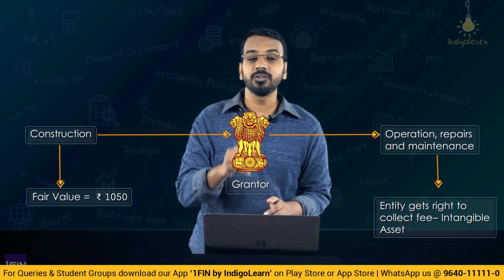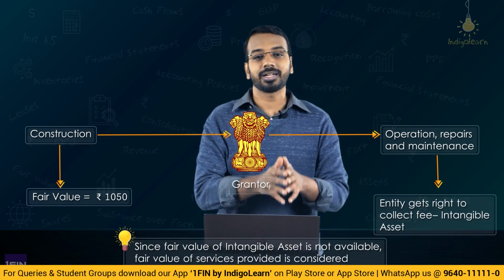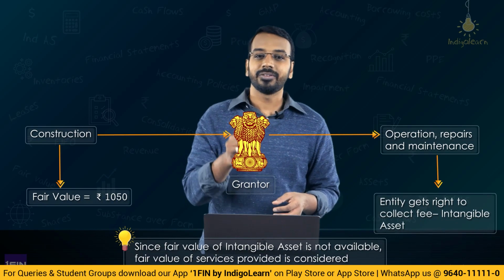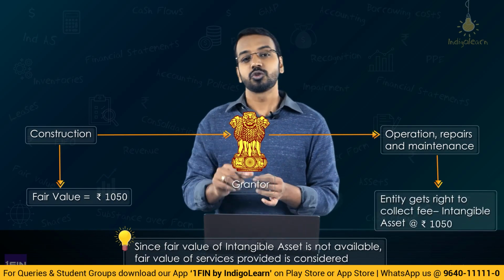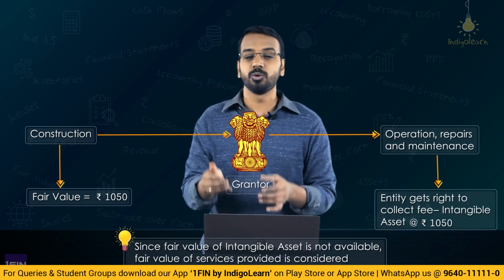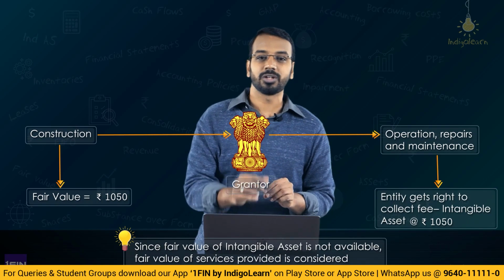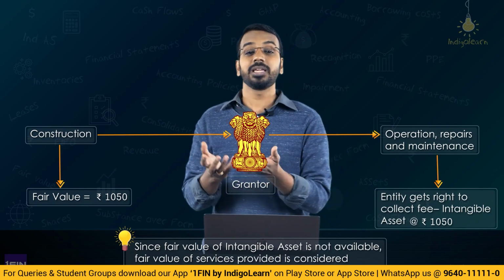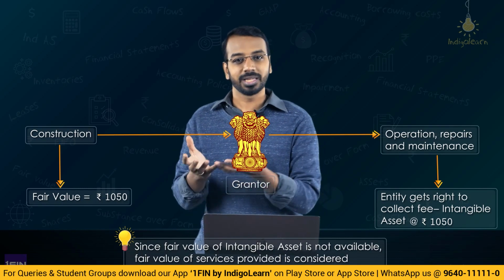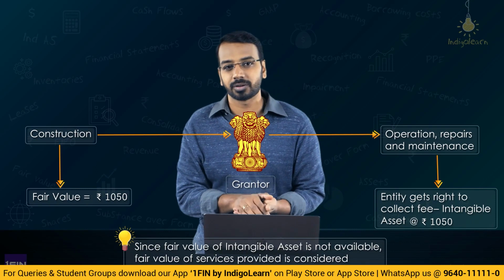Now, at what value will we recognize the intangible asset? We have understood that when there is a non-monetary consideration involved, revenue will be recognized at the fair value of the consideration. So, the intangible asset will also be valued at the fair value of consideration, that is 1050, 525 plus 525. Or if you look at it the other way, the asset being given up, the control over the constructed road, has a fair value of 1050.